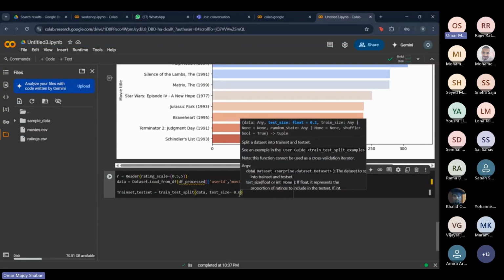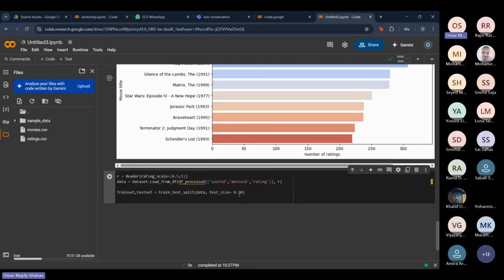But this is mostly used for giant data sets, like data sets with 2 million rows, 5 million rows, to the point where 1% of the data set is like 50,000 rows. But our data set is actually pretty small, so we won't use this. It won't be sufficient for us to test our data well.